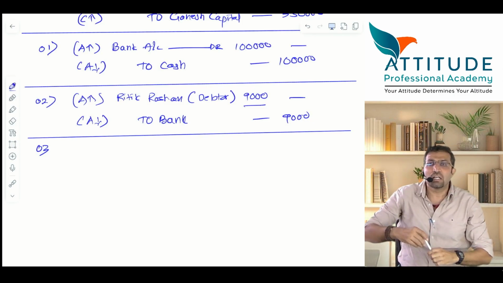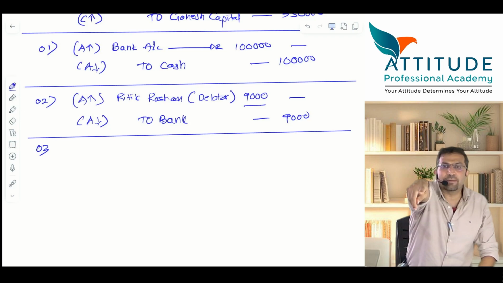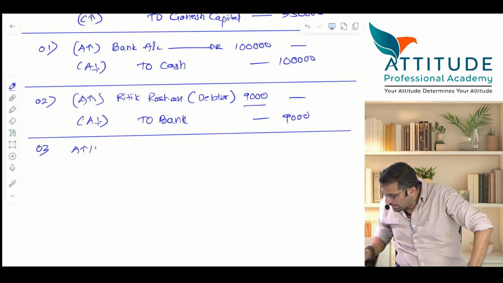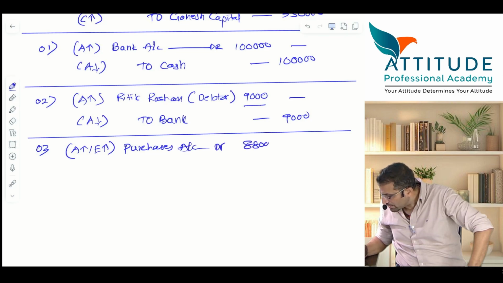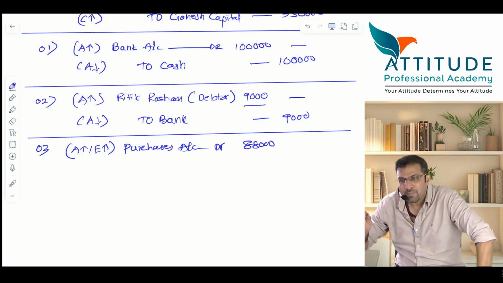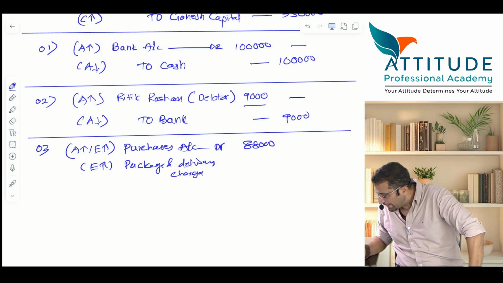Now, hello. Hrithik Roshan supplied the goods. Look from your angle, don't look from Hrithik Roshan's angle. Entry. What did you get? Purchase account debit. Asset increases or expense increases. Entry. Purchase account debit 88,000. We'll take 88. We'll take packing separately. It will work even if you say purchase account debit 89, it will work. But I want to show it separately here. Is that clear? Then expense increases. Packing and delivery charges. Debit. How much?